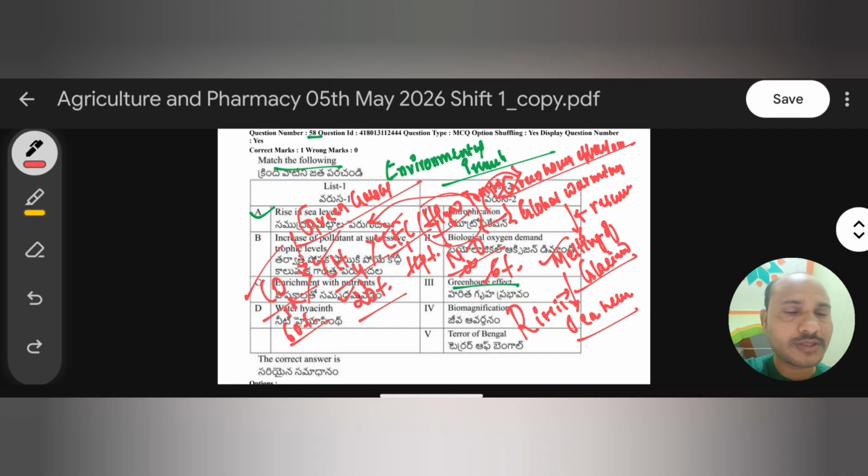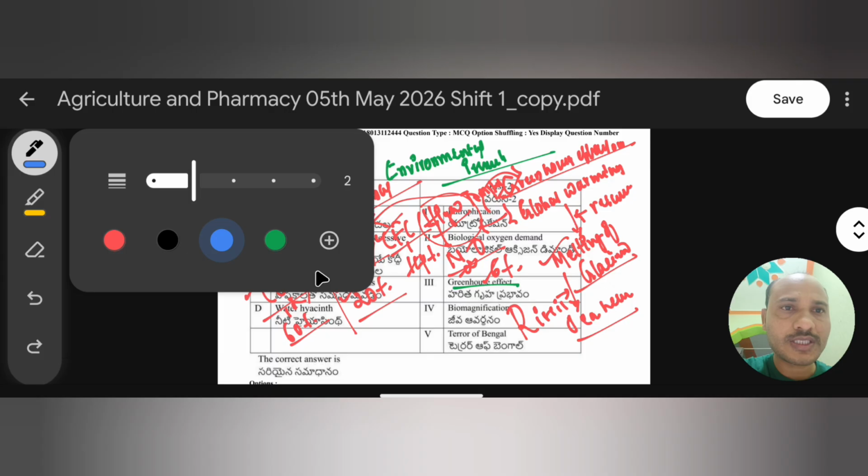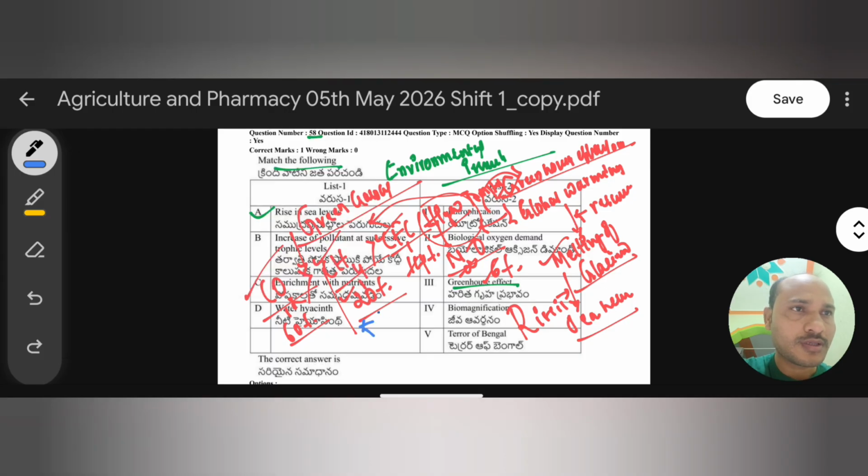Now, there is one convention which was held to reduce these greenhouse gases. Very important. It was held in Japan, in Kyoto, in 1997, to reduce greenhouse gases. That convention is called the Kyoto Protocol.